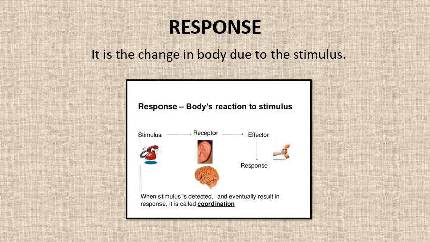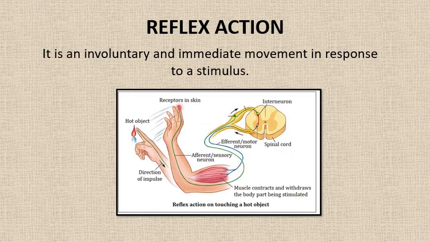But if you look at the diagram which is given on the screen, here the stimulus is the ringing of the phone, which is heard by the ear, that is a receptor, which sends the signal to the brain, and then the brain gives the message to the effector, which is a hand here, and the hand picks up the phone, and that is the response. So children, these were the important terms which are commonly used when we discuss the functioning of the nervous system.